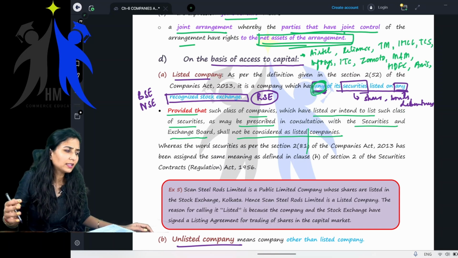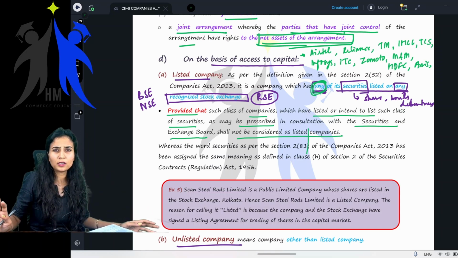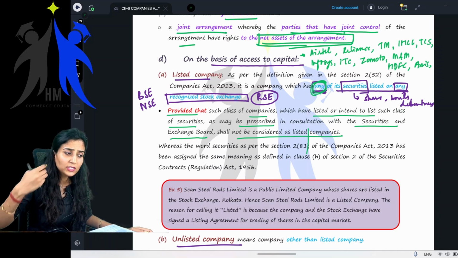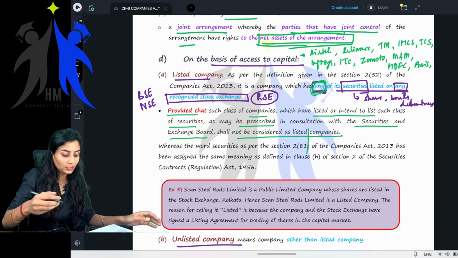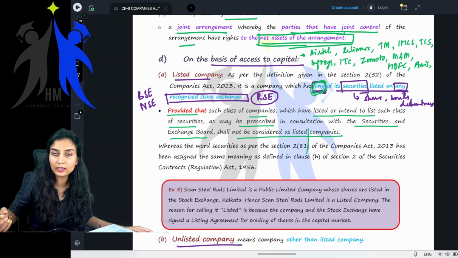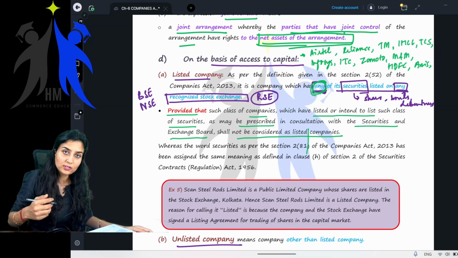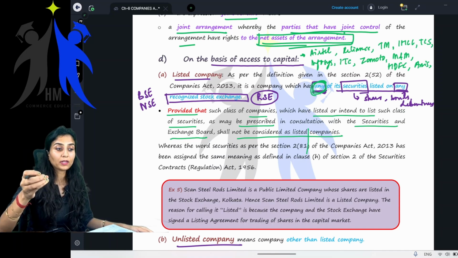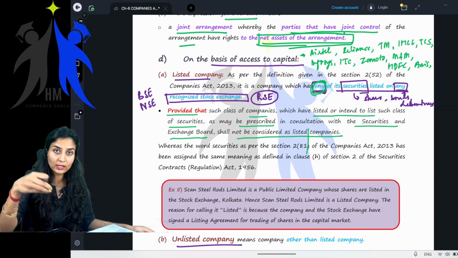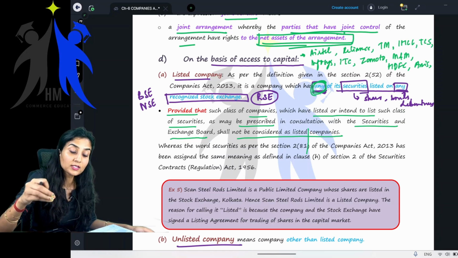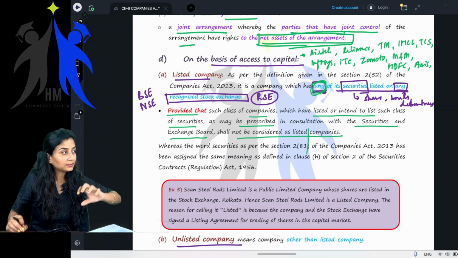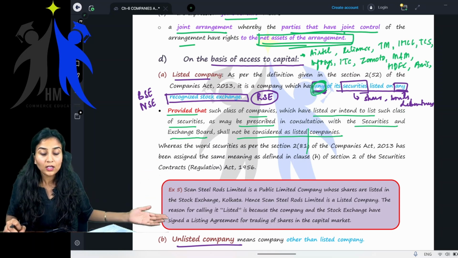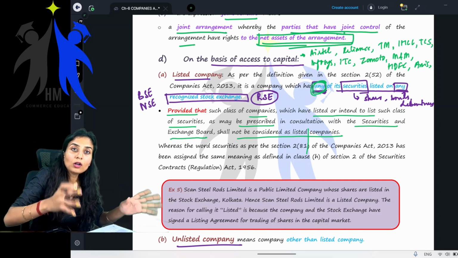And for a listed entity, there are n number of conditions, n number of rules to be followed. Their shares are not listed on stock exchanges, but certain non-convertible debentures and non-convertible redeemable preference shares were listed. And there were certain companies whose equity shares are not listed on recognized stock exchanges in India, but were listed in stock exchanges abroad, outside India. So even they were called listed entities.